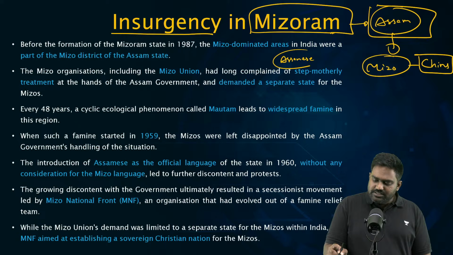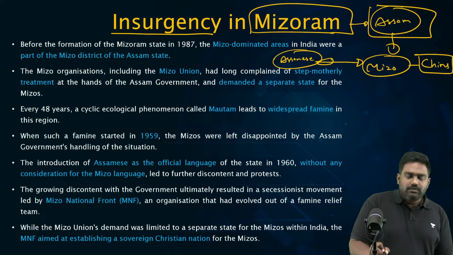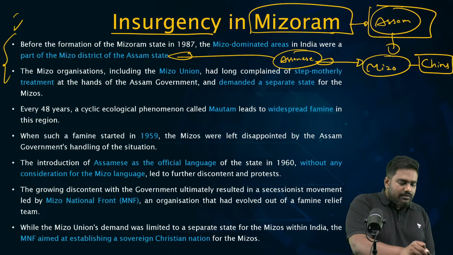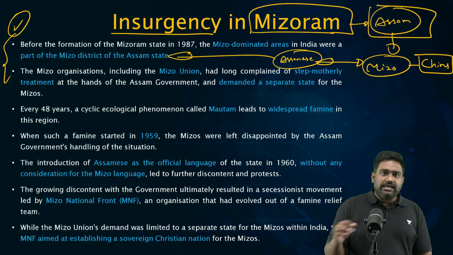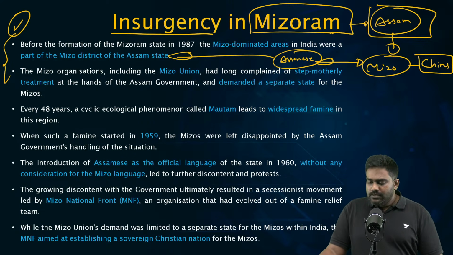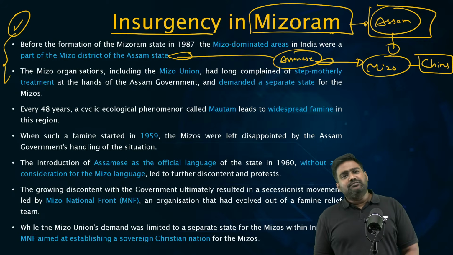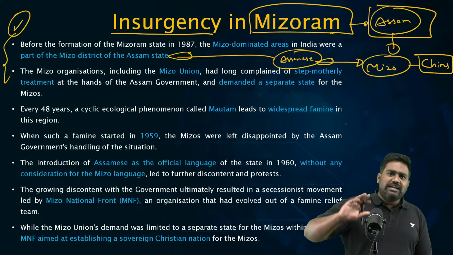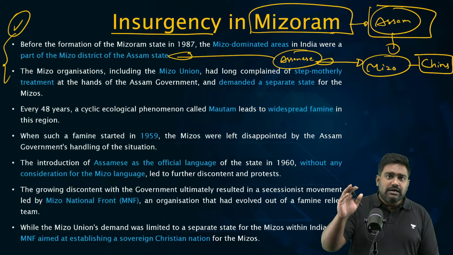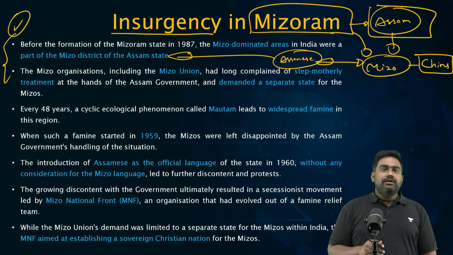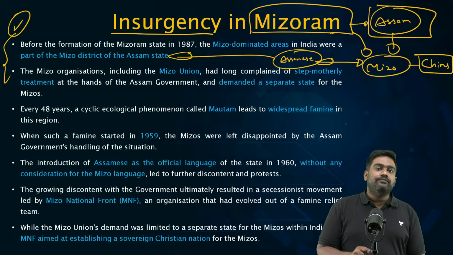Right from independence, the Mizos were also hesitant to merge with India. But because of British pressure tactics and the push by the Indian government as well, Mizos were forced to accept India's sovereignty and were pushed to join the Indian Union. This was seen as a forceful merger, and they felt the Indian government didn't care about the Mizo people as it was a very distant, faraway region, geographically isolated. They felt Assamese were dominating over them. They felt the government of Assam didn't care about them.